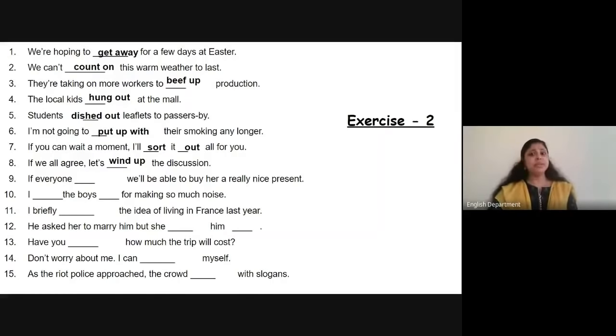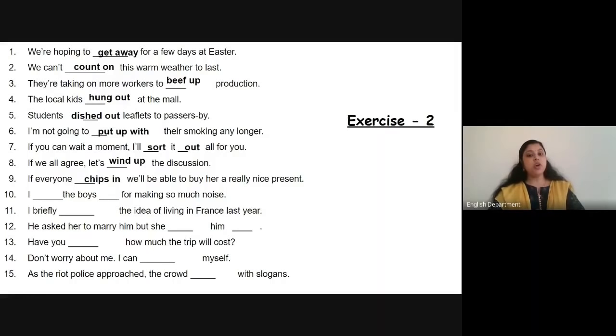If everyone chips in, we'll be able to buy her a really nice present. If everyone contributes, so what will be the phrasal verb there? Chips in. So see, chip in again, depending on the tense of the sentence, everybody is yet to give. That's not a past action. So everybody chips in. S is added.